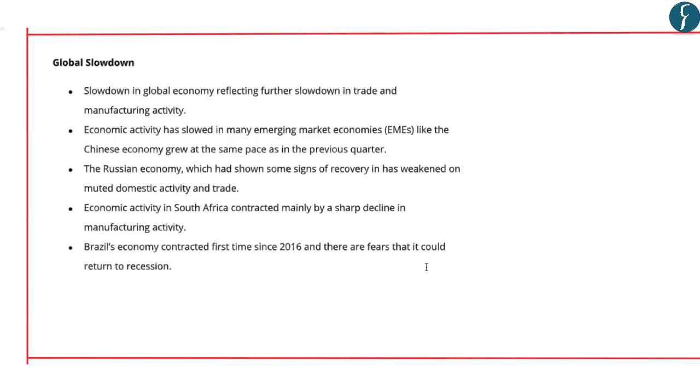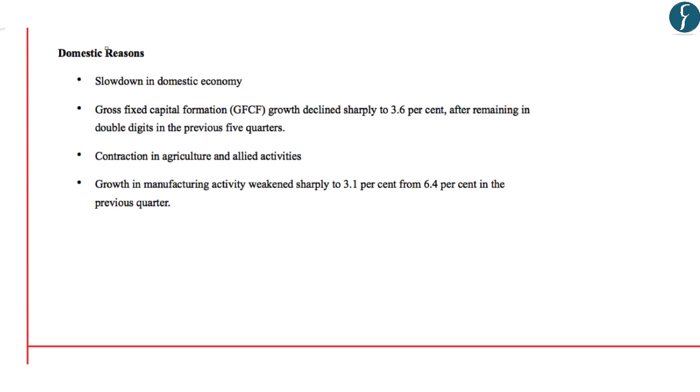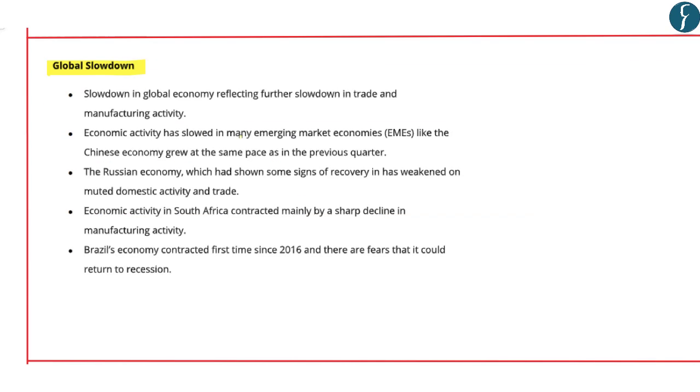Now the reasons provided by MPC were both a slowdown in the global economy as well as a slowdown in the domestic economy. With respect to the global economy, MPC stated that the slowdown was reflected in trade and manufacturing activity, and this slowdown was witnessed in various emerging market economies like China, Russia, South Africa and Brazil.